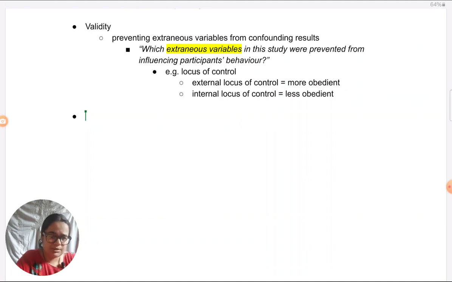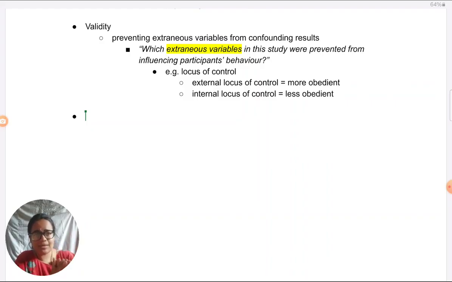Coming to construct validity, does the study really measure obedience? Yes, because the authority figure, the prods that they are giving and the way they're giving them, are typical commands which are given to people even in real settings. That is how obedience is sought, by giving commands or prods. So indeed, it is obedience that is being measured. We have taken an example where some extraneous factors are possible. To that extent, it might not be a matter of obedience. It might be about locus of control.